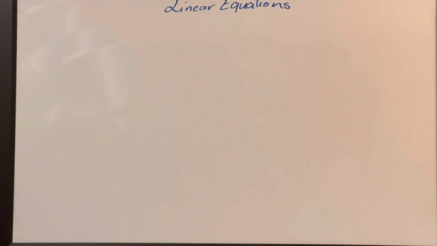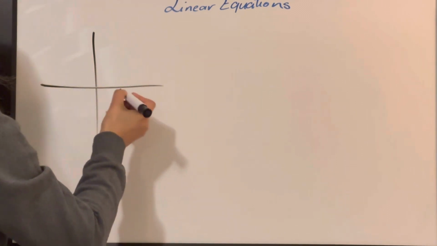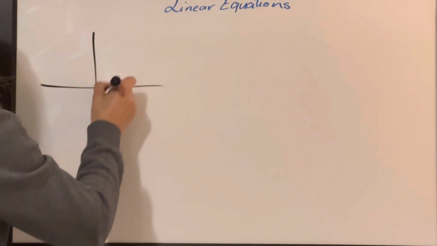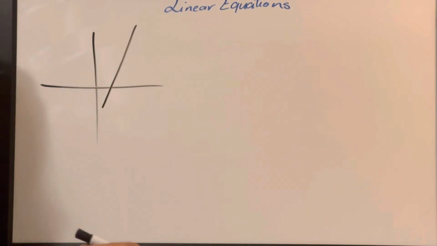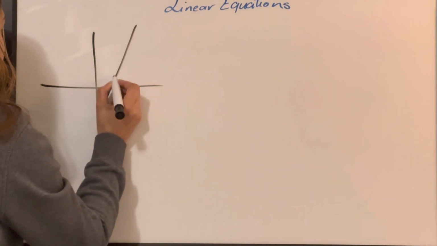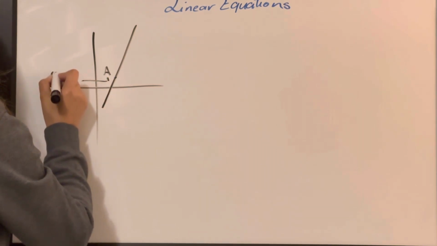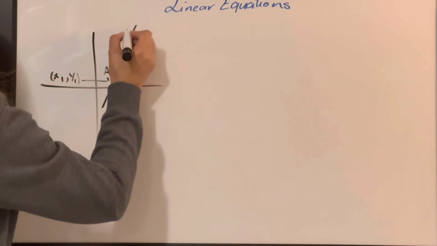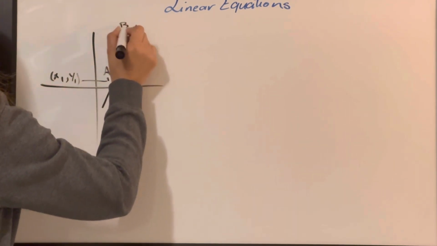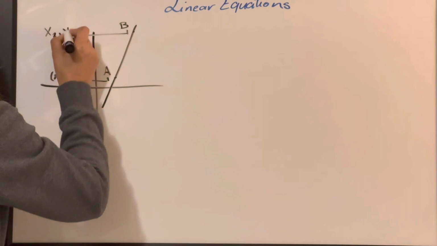Now if we want to see how it will look on the coordinate plane, a linear equation will look like a line on the coordinate. This line has infinitely many points. If I take any point here and call it A, I will say that the coordinate of A is x1, y1. I'll take another point here, call it B, and the coordinate of B will be x2, y2.